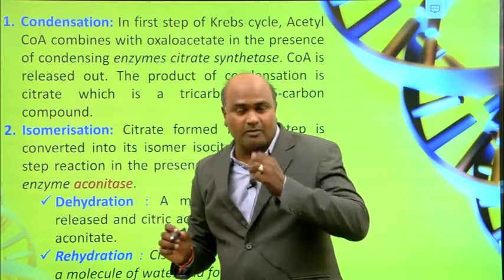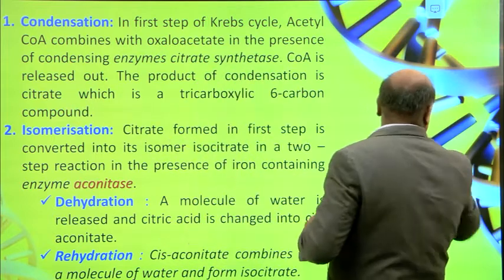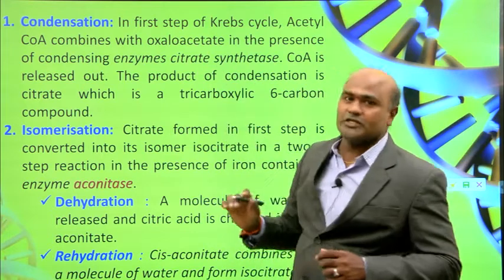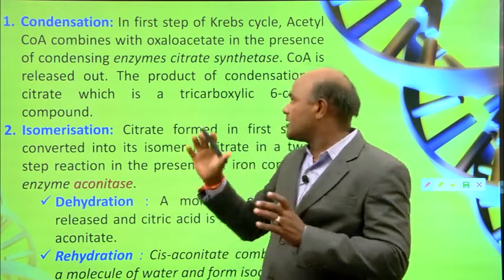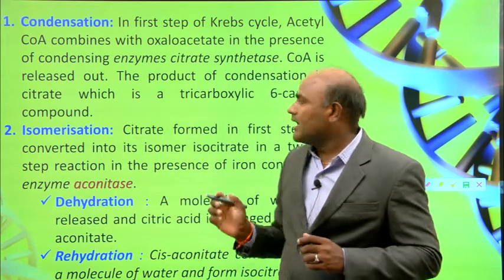That is a tricarboxylic 6-carbon compound, that is citrate. You can produce citrate. Here, acetyl-CoA and oxaloacetate are involved. These are combined and then produce citrate.